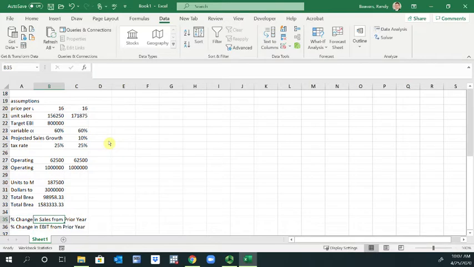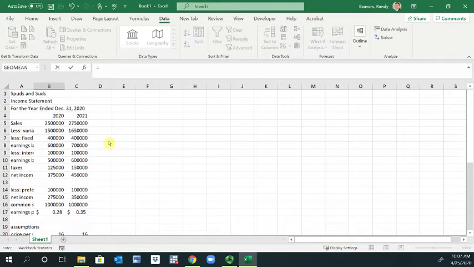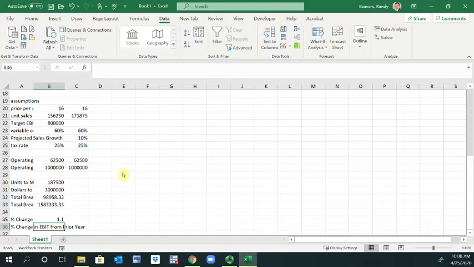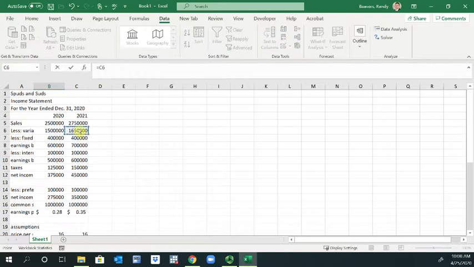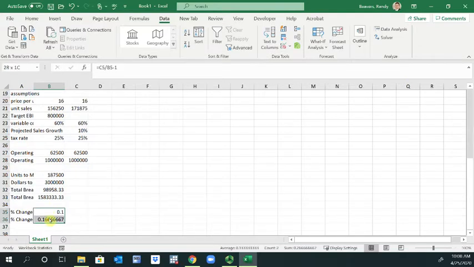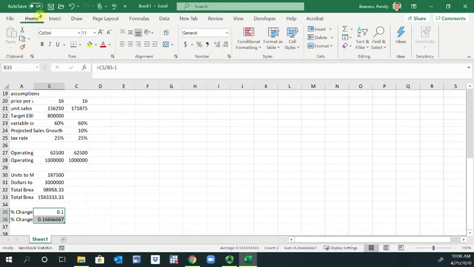The first one is C5 divided by B5, and I'm also going to subtract 1 from that. For the percentage change in EBIT, that is C8 divided by B8 minus 1. Let's get both of those to be percentage changes.